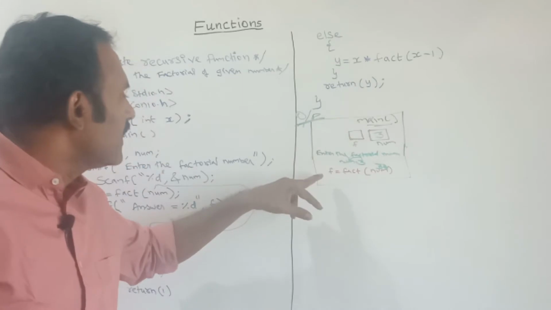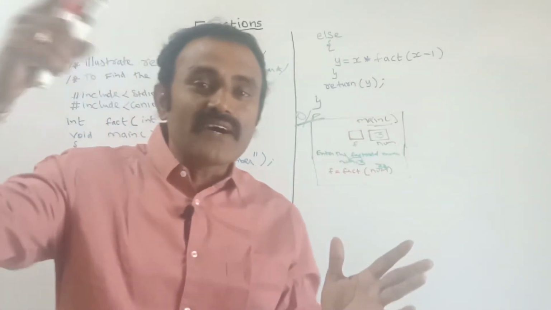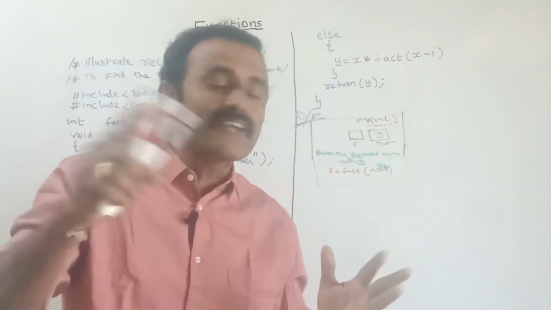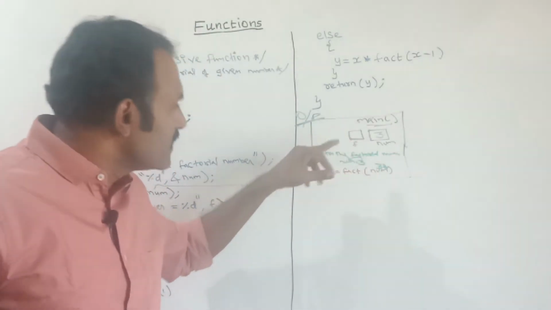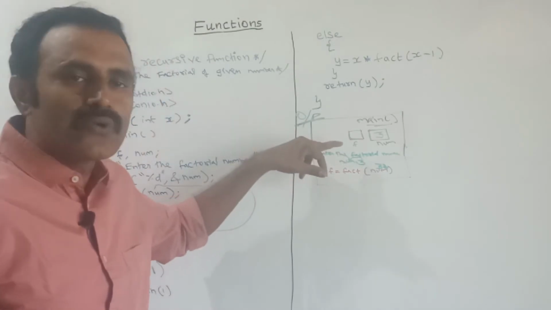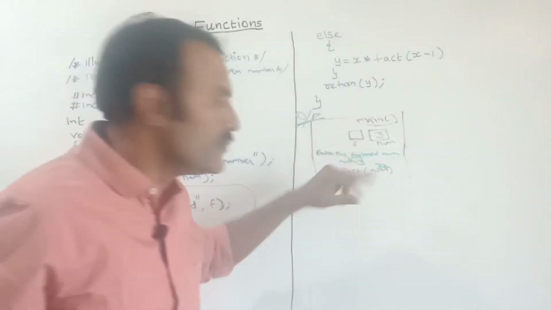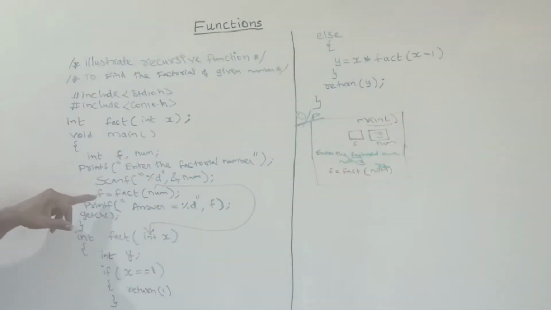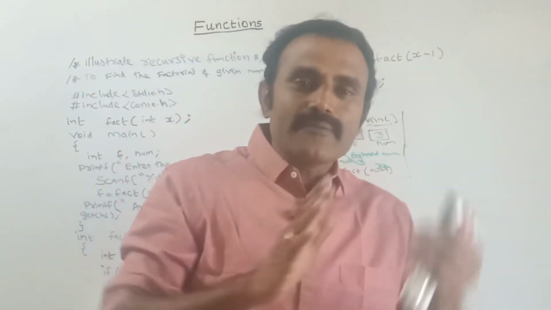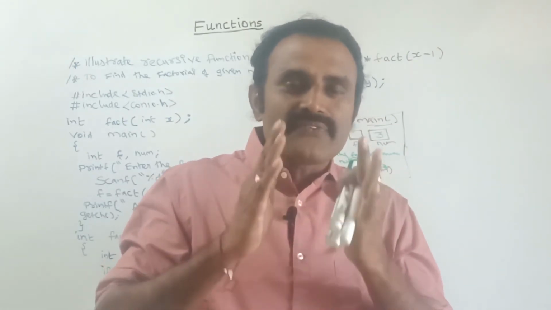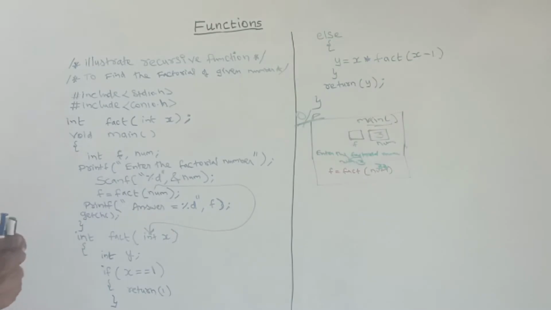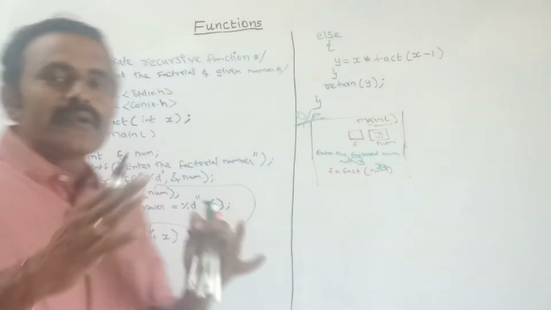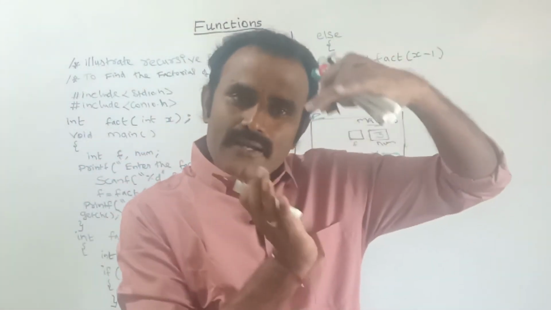For f, the function will return some value, and that return value only I am going to store in f. So here f is null till then; it does not have any value. Here I have called the function fact of num. Like main memory, when the function fact is called, at that time, again each and every time, new variables will be allocated.